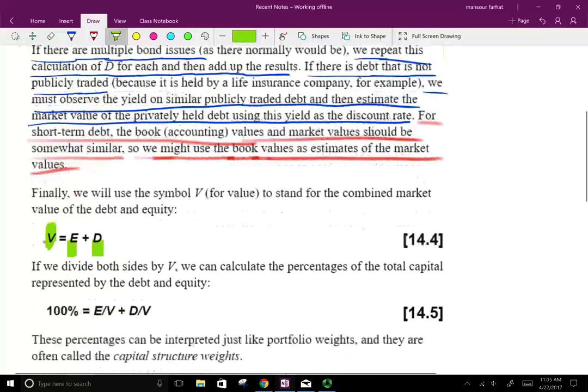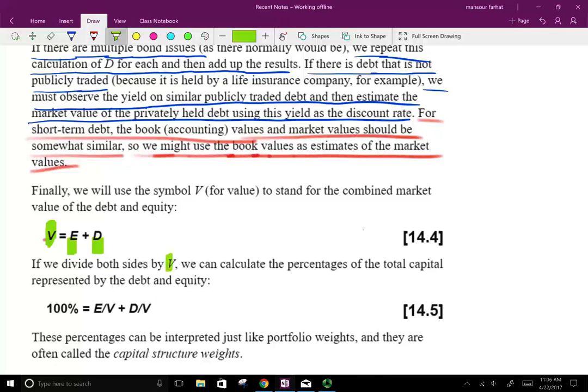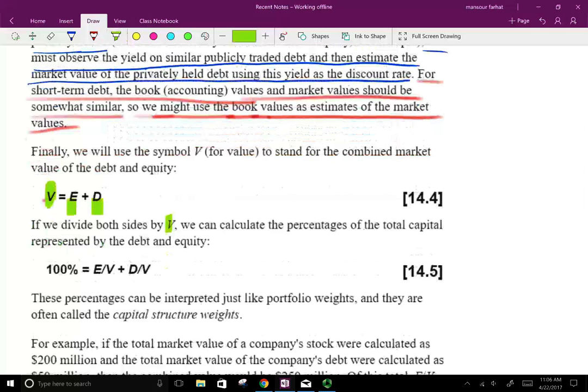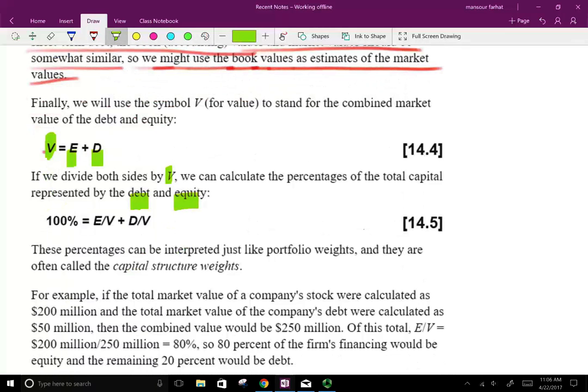Okay, if we divide both sides by V, we can calculate the percentage of the total capital represented by debt and by equity. So if we divide both sides by V, what's left on this side is the number 1, or 100%, equal to E divided by V plus D divided by V. So basically what I just showed you, as I said, 60 divided by 100, and this 100 is not the same as 100%. I just happened to choose it; I should have chosen something other than 100.